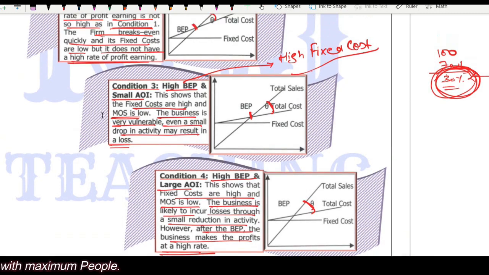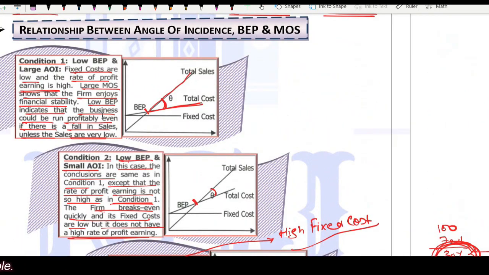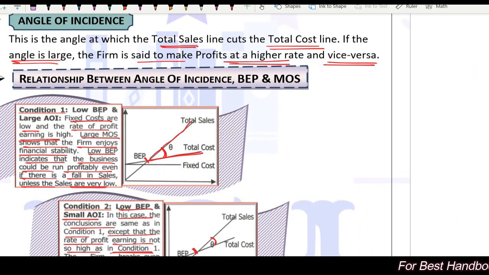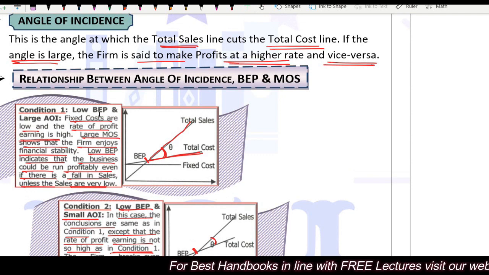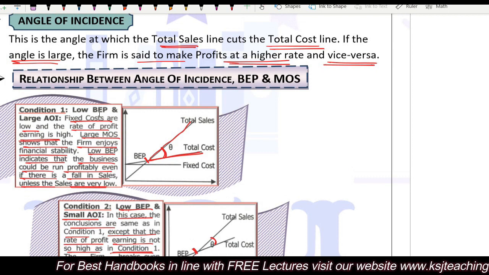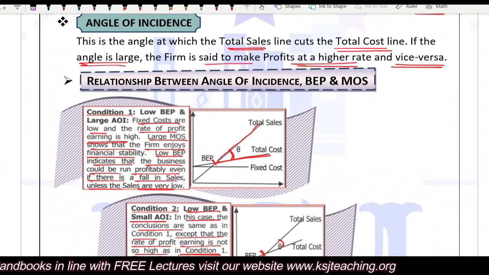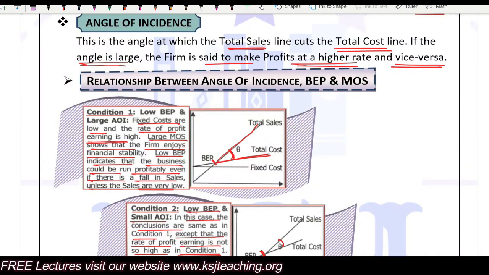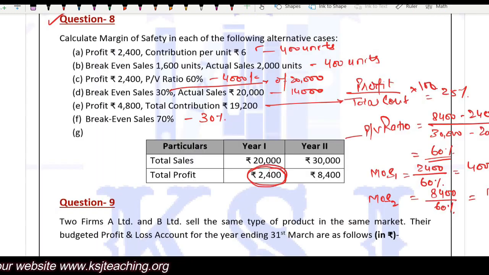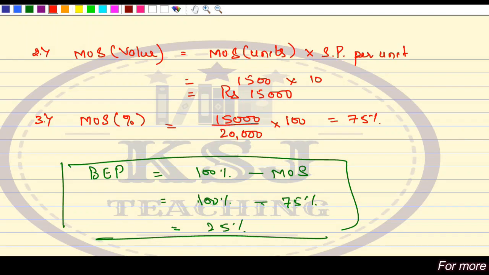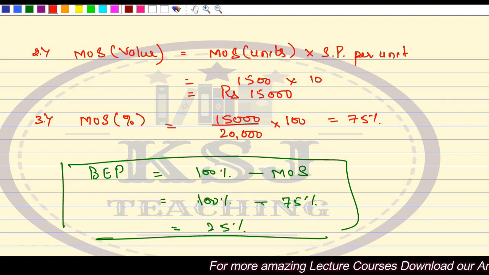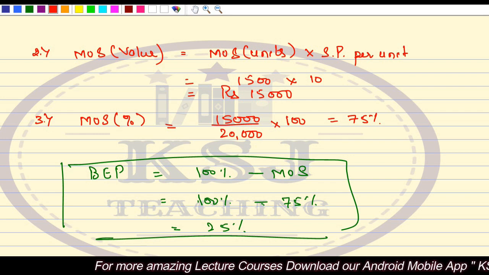Clear? So this is important from the theoretical point of view, the angle of incidence, right? The angle of incidence is the angle at which the total sales line cuts the total cost line. If the angle is large, the firm is said to make profits at a higher rate, and vice versa. So all those who have the books, you have the notes with you, right? So we are done with this. We are done with the margin of safety, and with all the important parts.